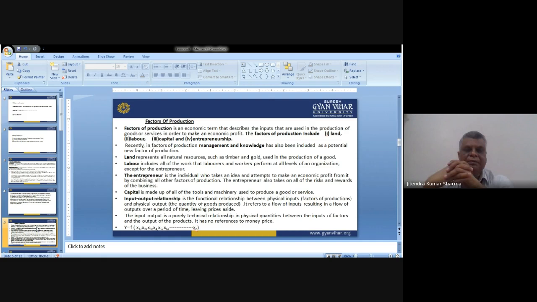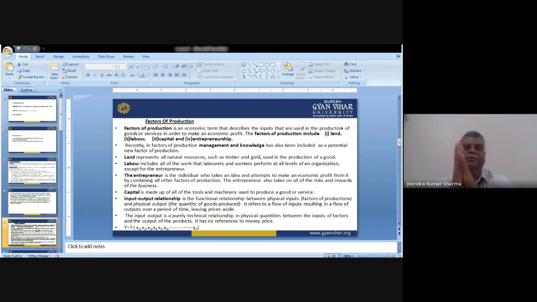Then the fourth one, which is very important, is the entrepreneur. It is the individual who has an idea to develop a product. Through that idea or concept, they develop the concept into a product, and that product finally satisfies the demand or desire of the ultimate user, the ultimate consumer. This is the person who takes the risk in the entire process, and is responsible for both benefit and loss. That person is the entrepreneur.